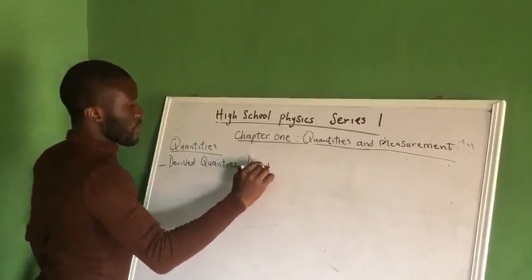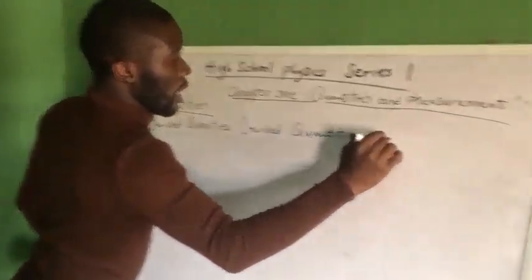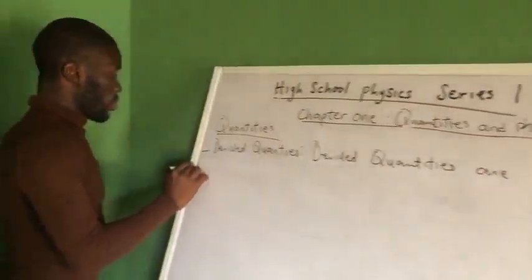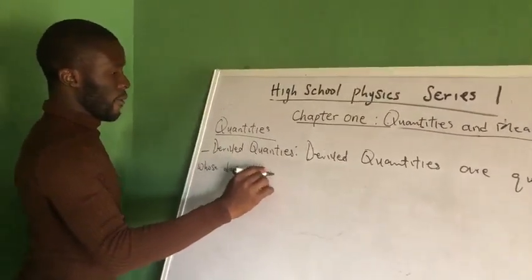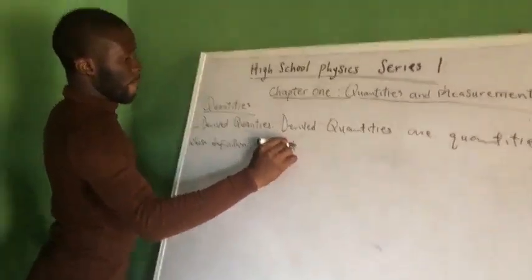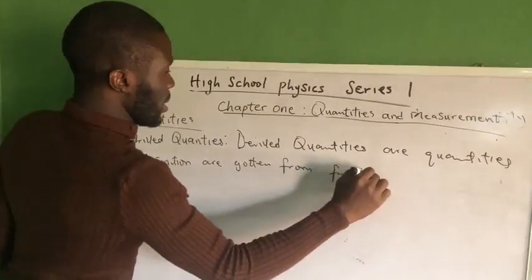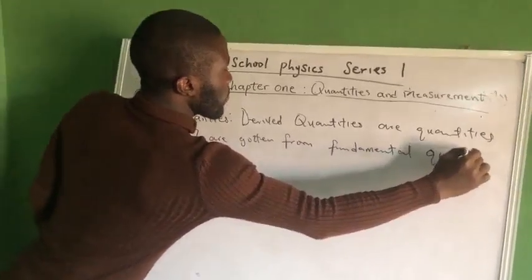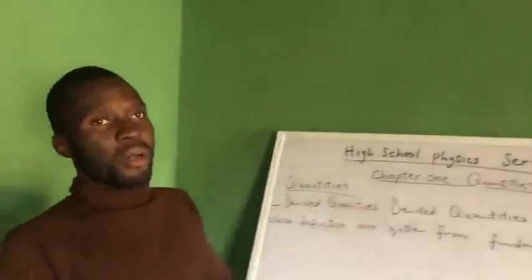Derived quantities are quantities whose definitions are gotten from fundamental quantities. So any quantity that can trace its definition, its formula, to fundamental quantities, they are derived quantities.